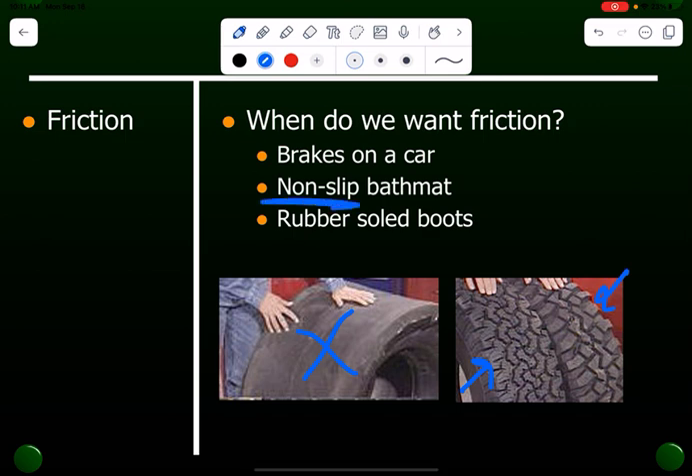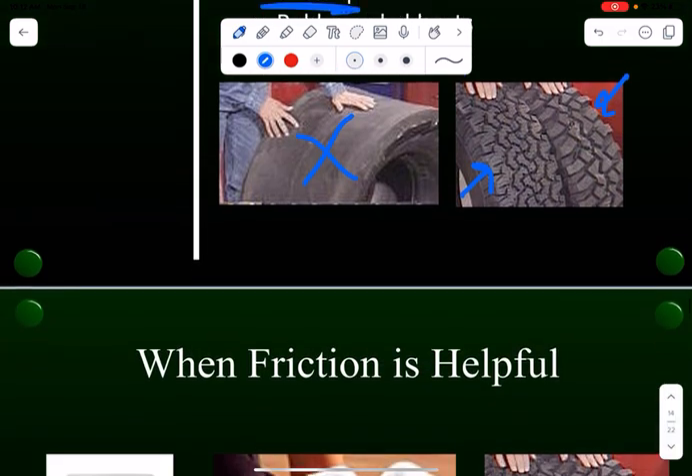Same thing with like non-slip bath mats. Your parents probably put those in the bathtub when you were a kid so you didn't fall and crack your head open. The treads on your shoes, another good example. You want to be able to stop when you want to and grip onto things.